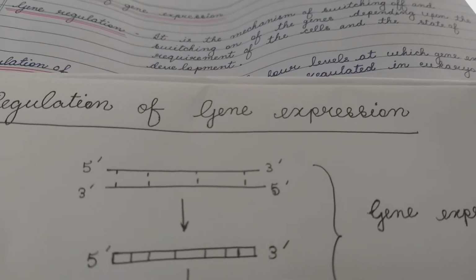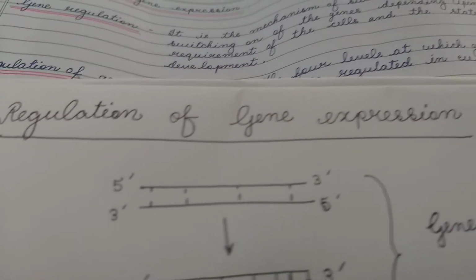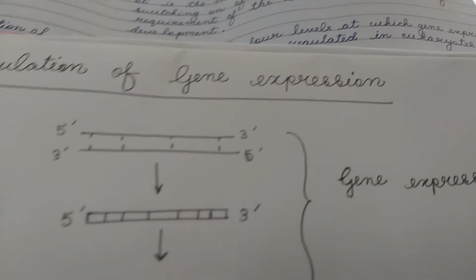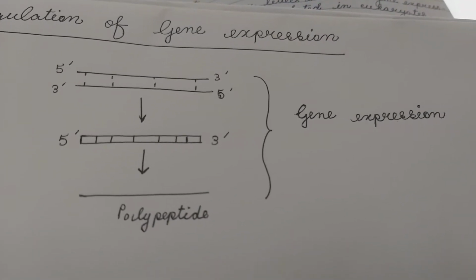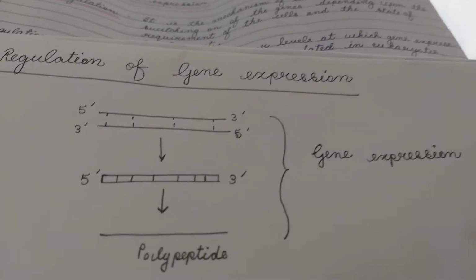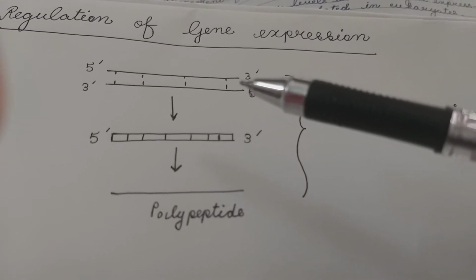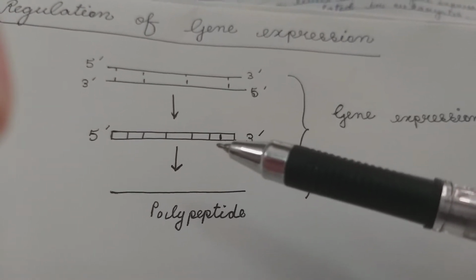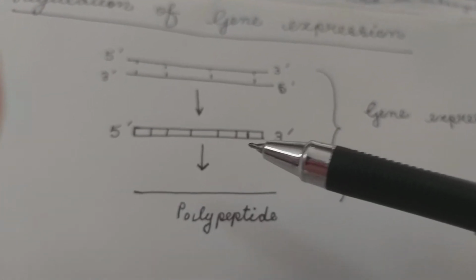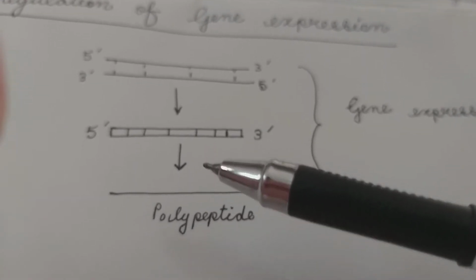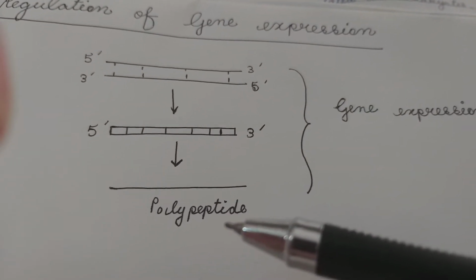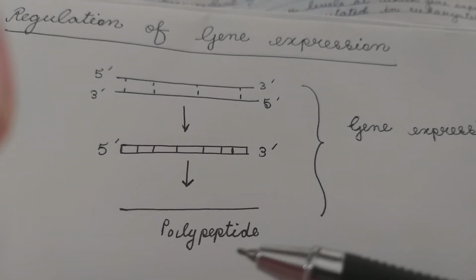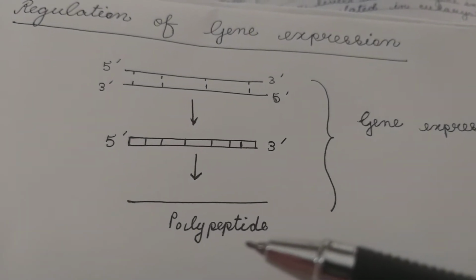Regulation of gene expression. To understand regulation of gene expression, you have to understand what gene expression is. Expression of a gene means this: DNA, which is double-stranded and stores genetic information, is transcribed into a specific messenger RNA. This particular messenger RNA is then translated into a specific protein, polypeptide or enzyme. This polypeptide has a specific function in the body.